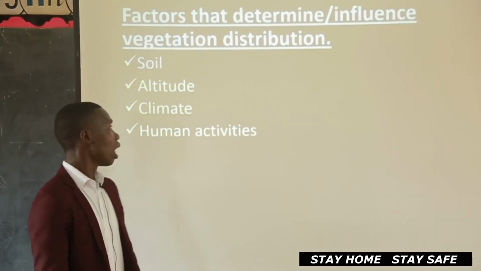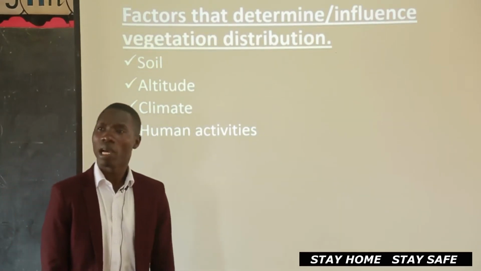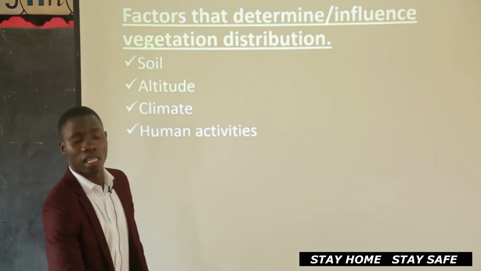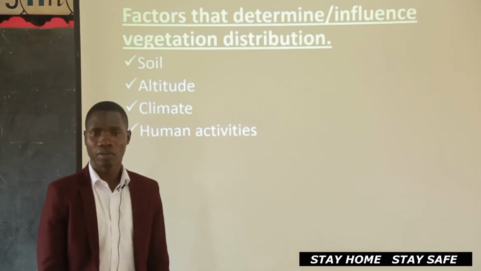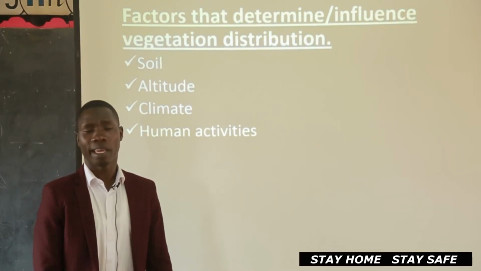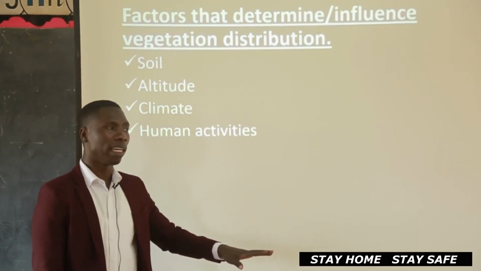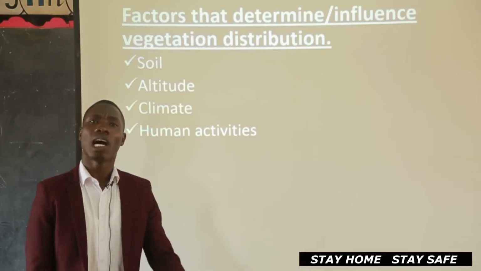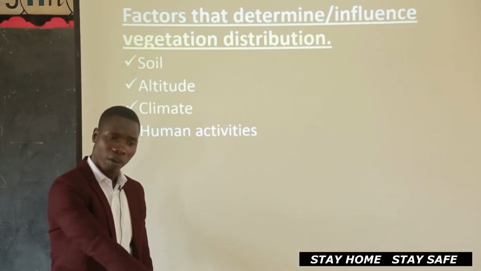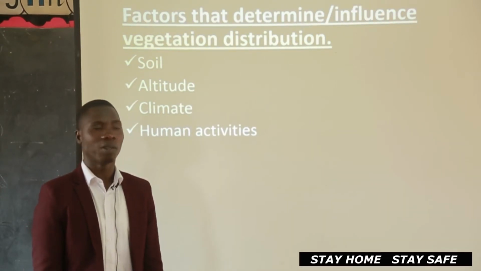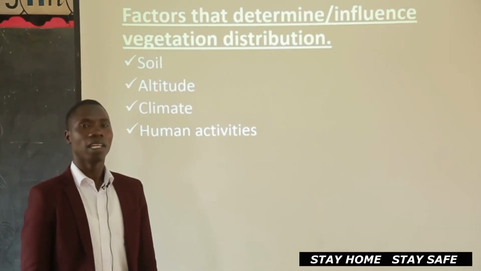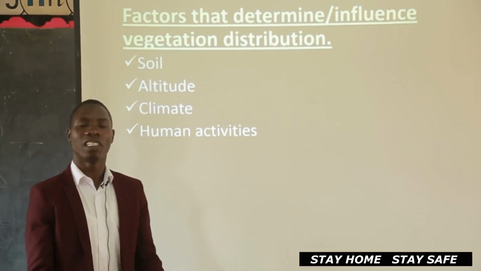Are we together? Now we also have altitude. Now altitude here is the height above the sea level, above the normal level. Have you gone to the beaches? Hope most of us have been there. Now when you see the water in the lake, it does not come out and overflow to go to people's houses. That level there where it stops is the sea level we are talking about. So the height above sea level can also affect the way vegetation is distributed.